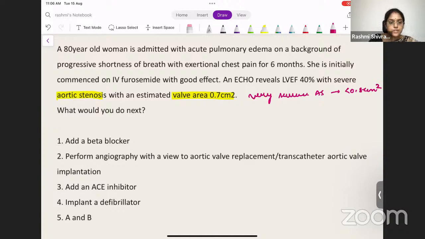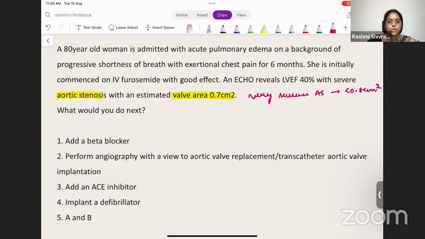So what would you do next? Would you add a beta blocker? Would you perform angiography with a view to aortic valve replacement or transcatheter aortic valve implantation? Or add an ACE inhibitor or implant a defibrillator? Or will you do both A and B? Will you add a beta blocker as well as perform the angiography? Which answer is correct?